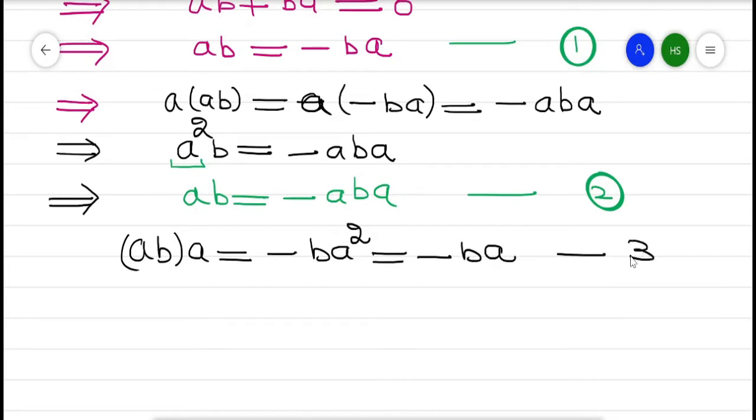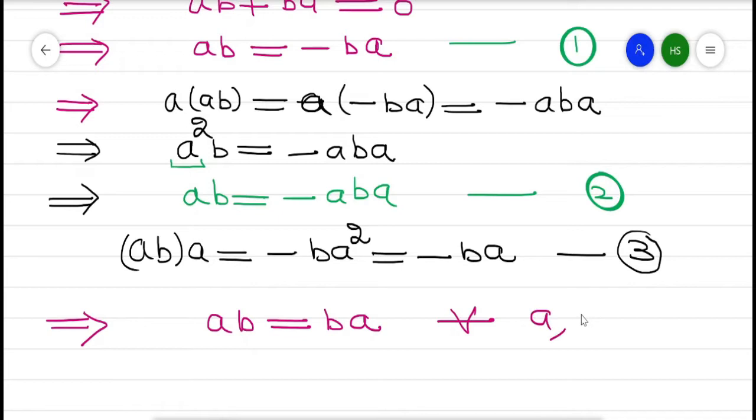This is equation number 3. Now from equations number 2 and 3, we get AB is equal to BA for every A, B belonging to R.